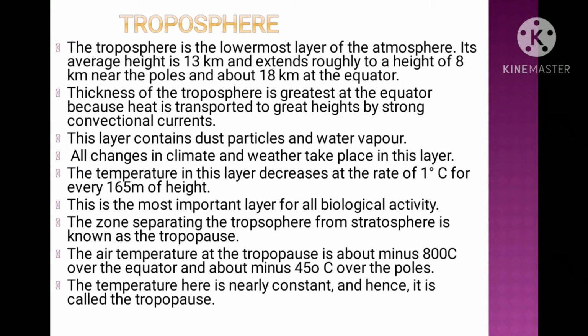The zone which separates the troposphere from the stratosphere is called the tropopause. The air temperature at the tropopause is about minus 100 degrees Celsius over the equator, and it is about minus 45 degrees Celsius over the poles. The temperature here is nearly constant and hence it is called the tropopause.